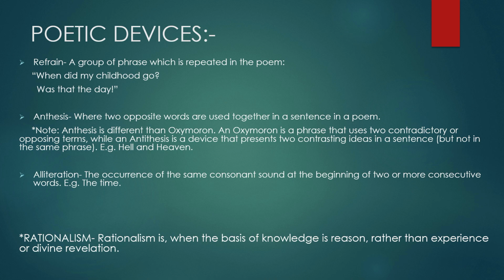The second poetic device used here is antithesis, which is when two opposite words are used together in a sentence in a poem. An important thing to notice here is that antithesis is different from oxymoron. An oxymoron is a phrase that uses two contradictory or opposing terms, while an antithesis is a device that presents two contrasting ideas in a sentence but not in the same phrase. The example of antithesis in the first stanza is hell and heaven.